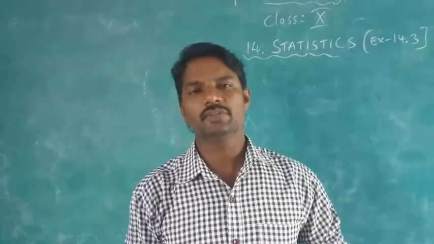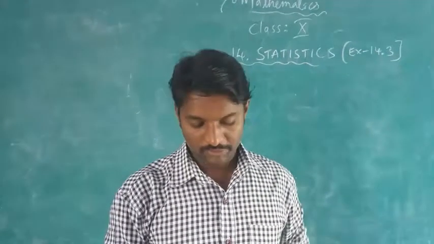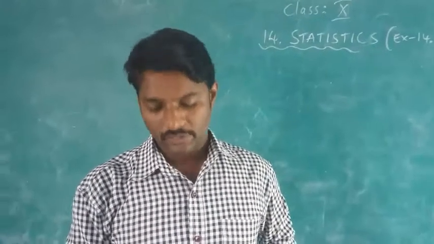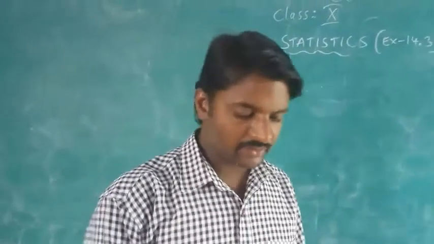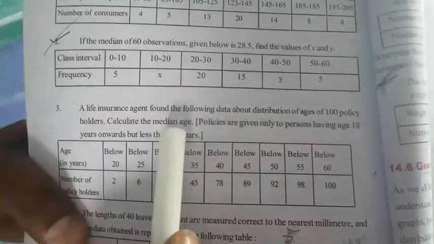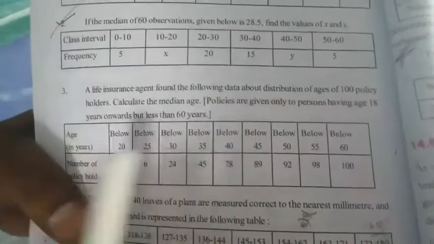The 14th chapter we have already started, and in the last class we discussed median problems. In Exercise 14.3, question number 3, on page number 350, if you have textbooks, you can go through it. A life insurance agent found the following data about the distribution of ages of 100 policy holders. Calculate the median age. You have heard of LIC policies, I think, so that is the topic here.